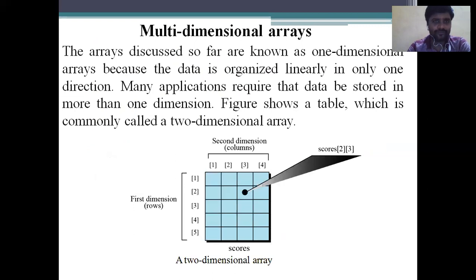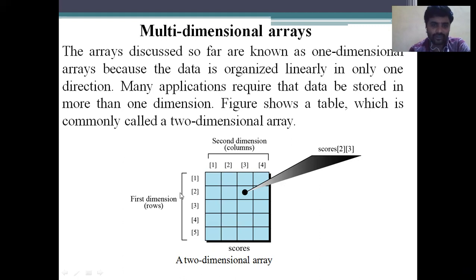Coming to the multi-dimensional array. What is a multi-dimensional array? What kind of involvement is there in a multi-dimensional array in the data structures and applications subject? The arrays discussed so far are known as one-dimensional arrays, because the data is organized linearly in only one direction. Many applications require that data be stored in more than one dimension, and the present figure shows a table, which is commonly called a two-dimensional array.